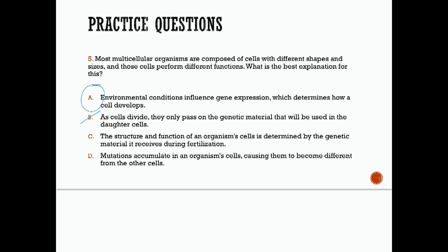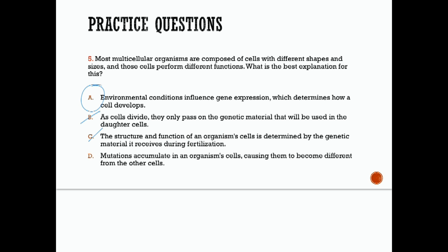Let's look at C. The structure and function of an organism's cells is determined by the genetic material it receives during fertilization. Okay, so remember, fertilization happens, and then all that cell division happens, and you get that big group of all those same cells. So it's not straight from the information from fertilization.